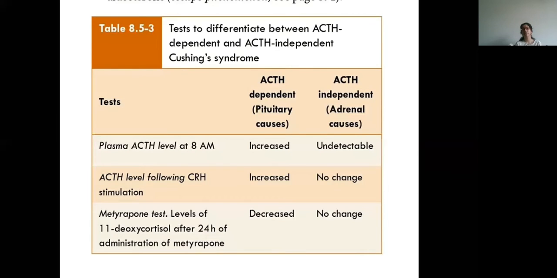Hence the level of cortisol, that is 11-deoxycortisol, will be reduced in cases of ACTH dependent causes, because it is inhibiting the synthesis of steroid or the cortisol, and we know that ACTH is required for the cortisol synthesis. So if this ACTH action is blocked by giving this drug metyrapone, the level of cortisol will reduce in ACTH dependent causes, but there will be no change in ACTH independent, because this is occurring directly in the adrenal gland.